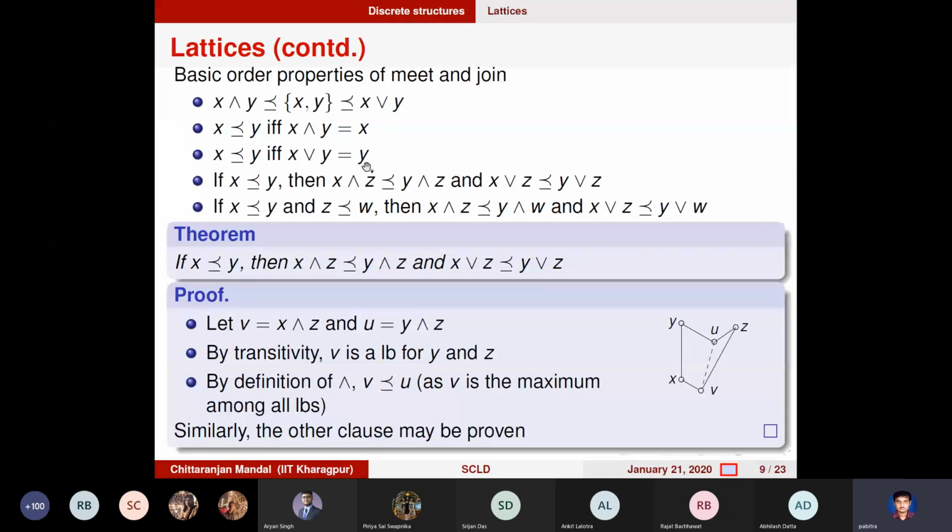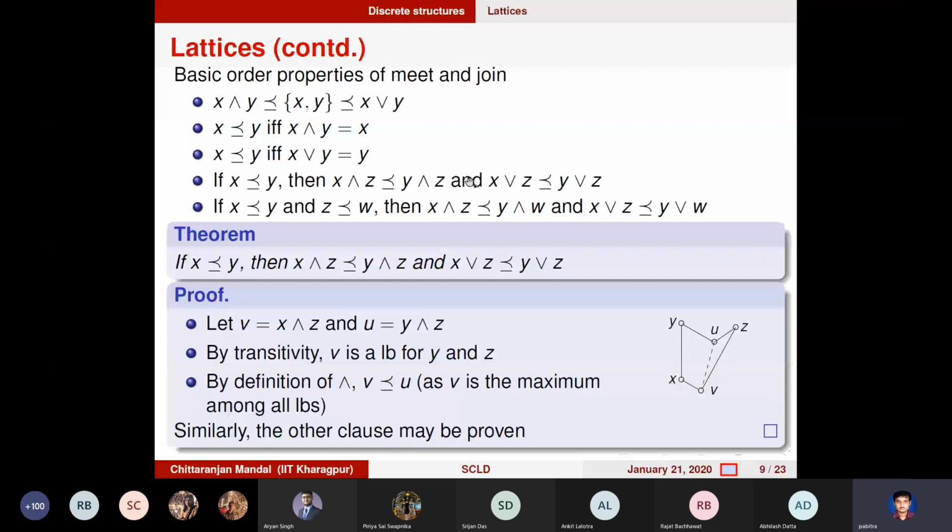There is a kind of property that if x is less than or equal to y, and if you take the join of x with any element z, and the join of y with any element z, the join of x with z will be less than or equal to the join of y with z. And similarly for the meet also.